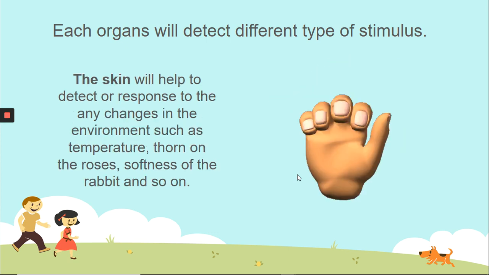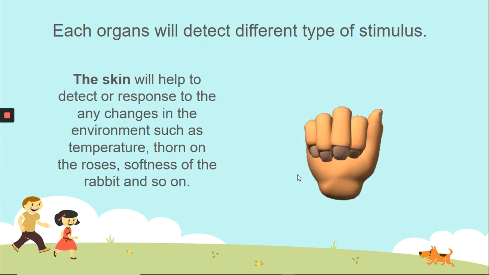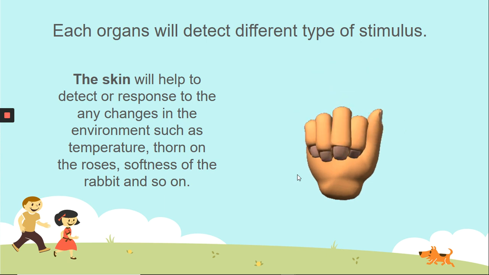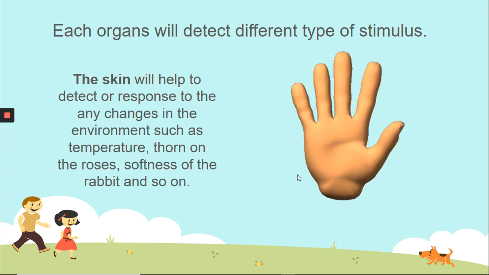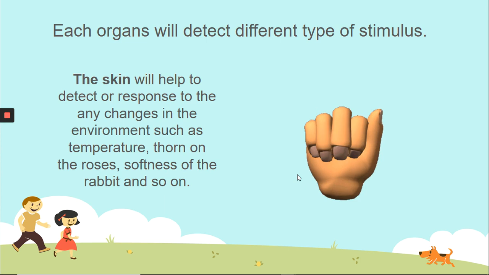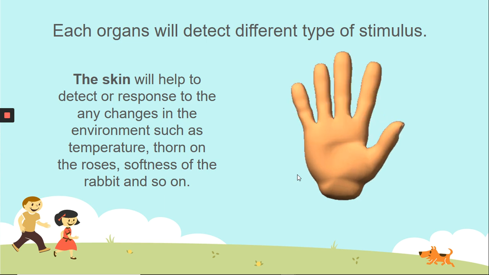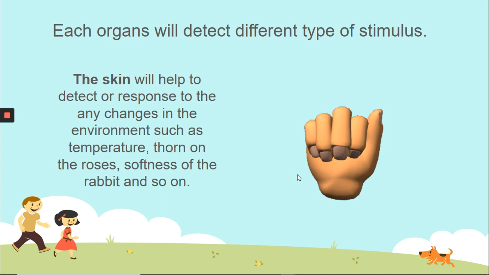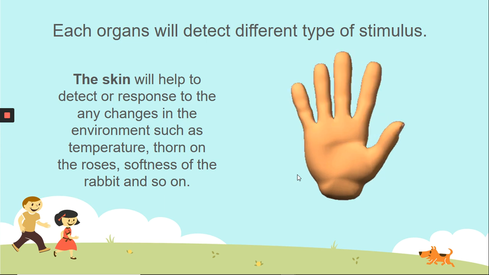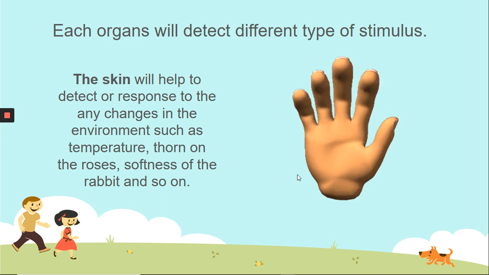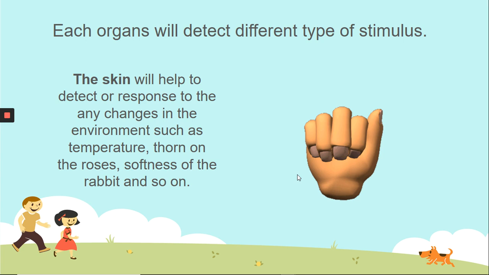The next one is skin. The skin is not necessarily on the hand. Whenever there is skin, there will be a stimulus. The skin helps to detect or respond to any changes in the environment, such as temperature. We can detect whether the surrounding is hot or cold. We can detect the thorn on the roses. We can touch or feel the softness of the rabbit and so many more.